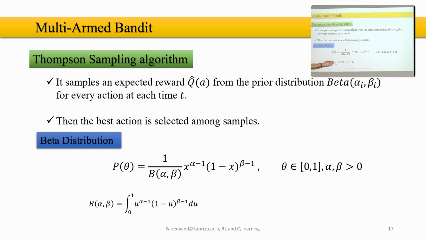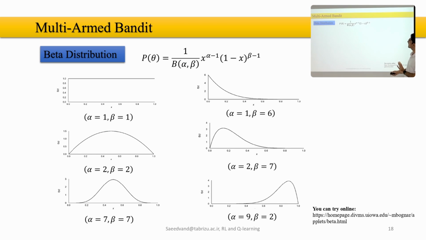The beta function is the integral of u to the power of alpha minus 1 times (1 minus u) to the power of beta minus 1 du. Are we going to prove it and how this is coming? Not really in this course. If you are interested, just have a look. What does it look like?